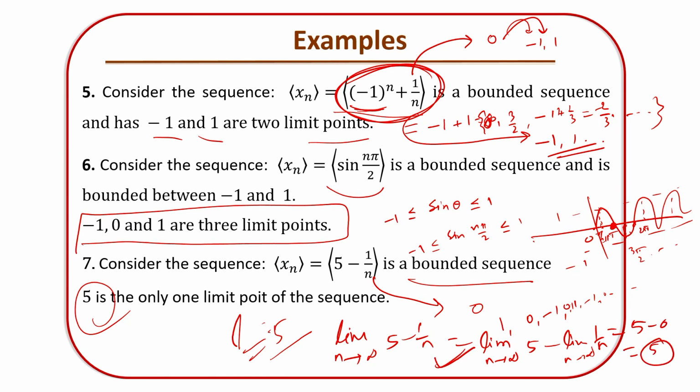So this is a uniquely converging sequence, and it has a unique limit point 5. These are all the examples. I think this is enough to explore the Bolzano-Weierstrass theorem and its applications in finding the boundedness of a sequence, and if it is bounded, then the limit points and so on. So thank you so much.